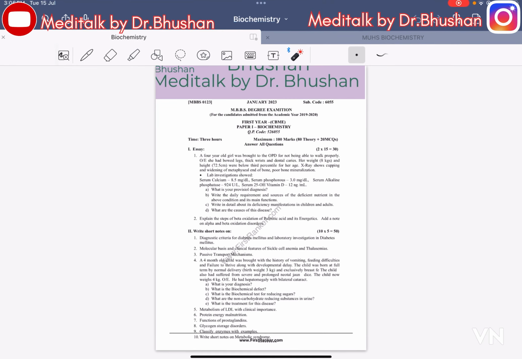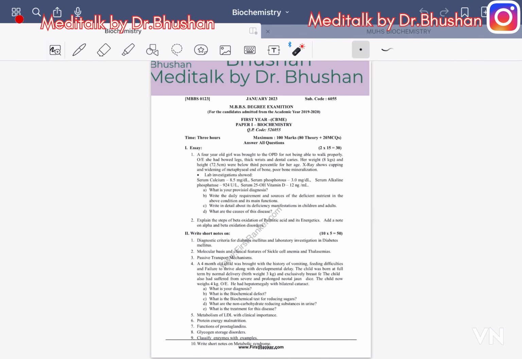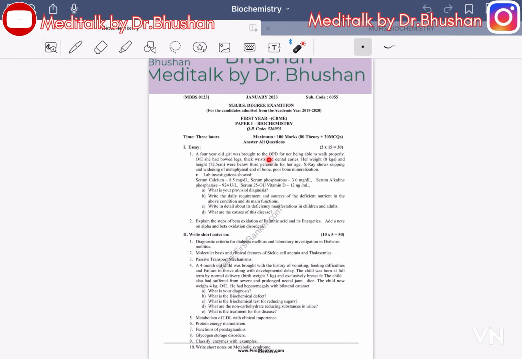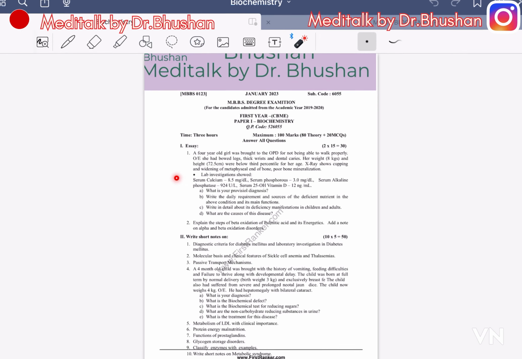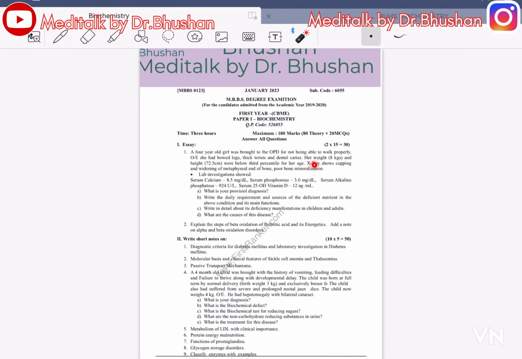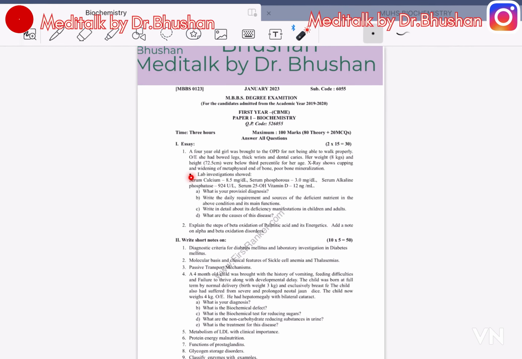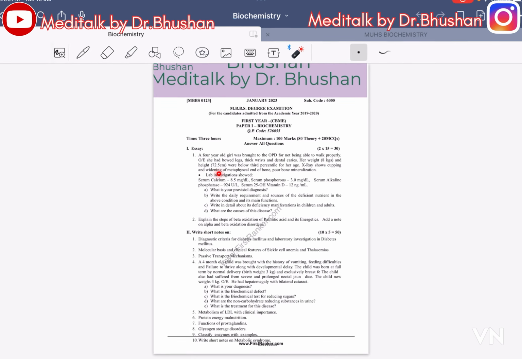January 2023, paper 1. Essay question: a 4-year-old girl was brought to the OPD for not being able to walk properly. On examination, she had bow legs, thick wrists, and dental caries. Her weight is 8 kg and height 72 cm.